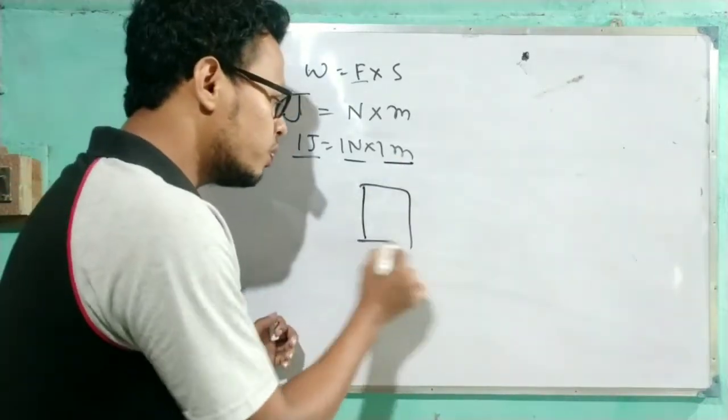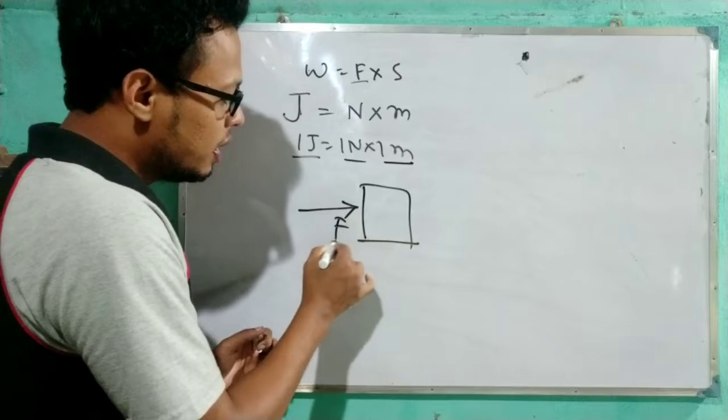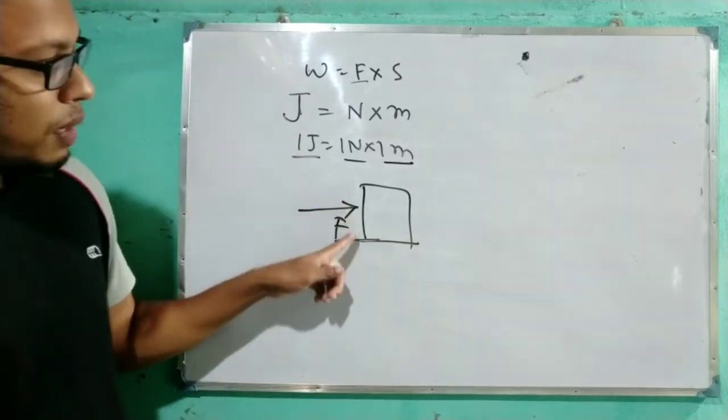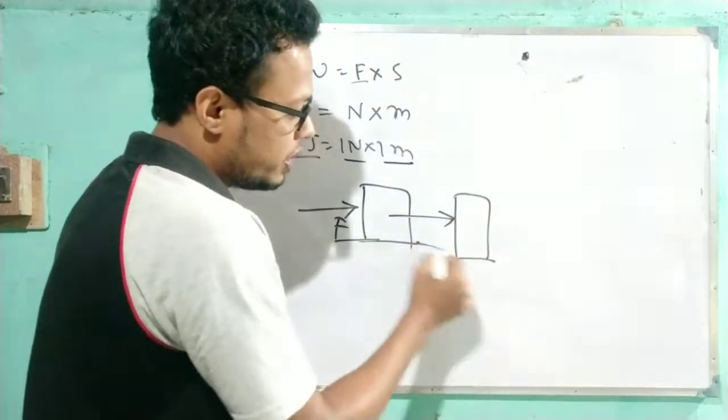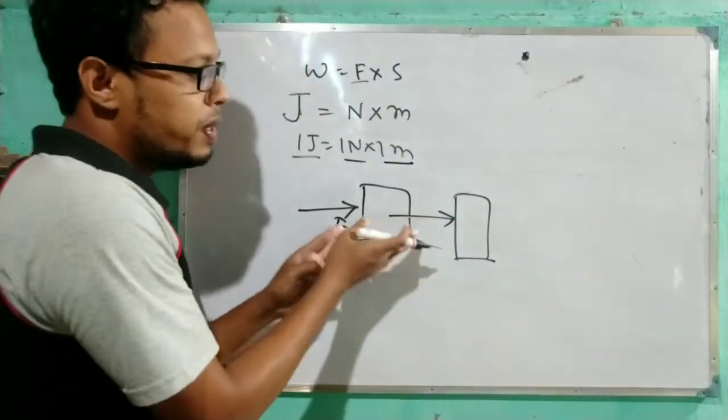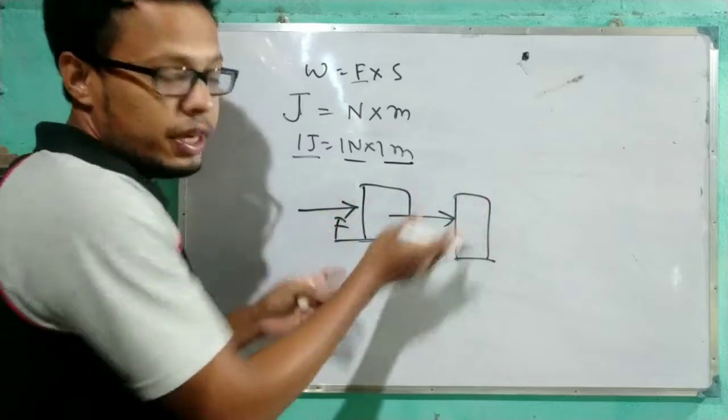Displacement in the direction of force means, suppose the force is applied like this and the body is moving like this, from here to here it came. Now we can say the displacement is done in the direction of force.